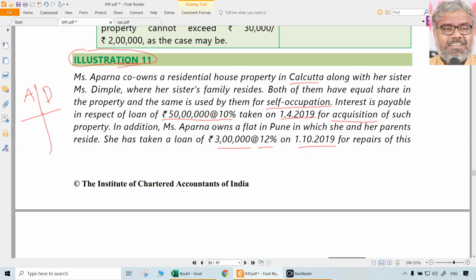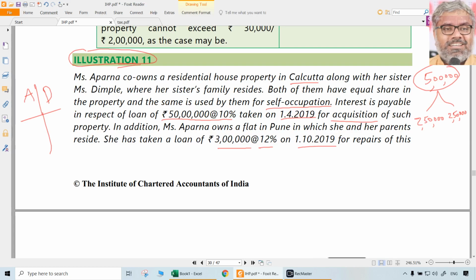First thing first, the joint property, that is the Calcutta property, 50 lakhs into 10% means 5 lakhs. That is for the property. If you split that into 2,50,000 and another 2,50,000, right? So for Aparna 2,50,000, for the other one, Dimple 2,50,000.